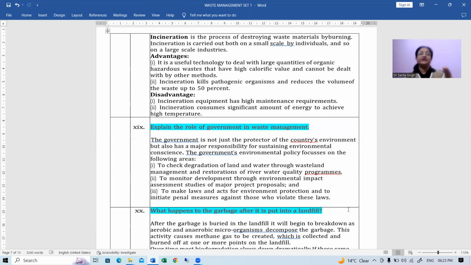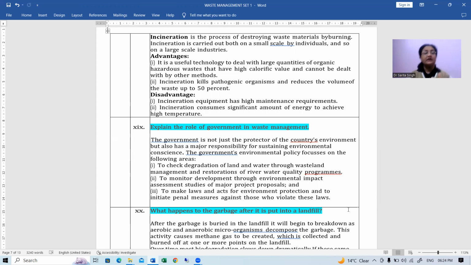These are again important, right? It can come as a separate question: mention two advantages of incineration, or mention two disadvantages, or what is incineration. So prepare it accordingly. Advantages: it is a useful technology to deal with large quantities of organic hazardous wastes that have high calorific value and cannot be dealt with by other methods.